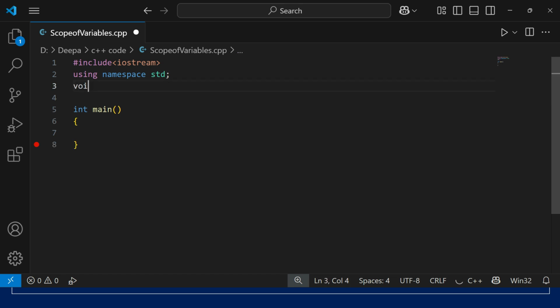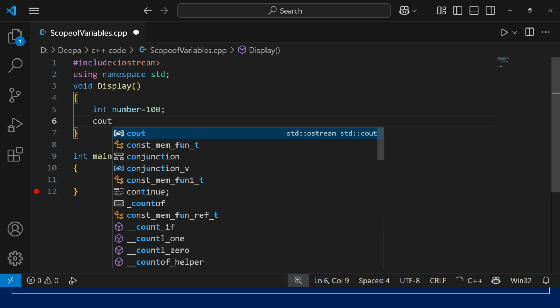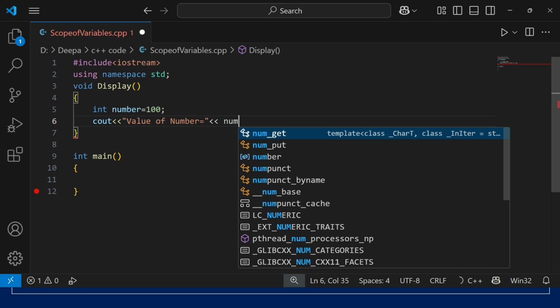The return type will be void and the name is display. Now we'll declare one variable and the value is equal to 100. So here we have declared one variable, number, the value is 100 and the data type is integer. Okay, so now with the help of cout, we'll display the value and name of the variable.